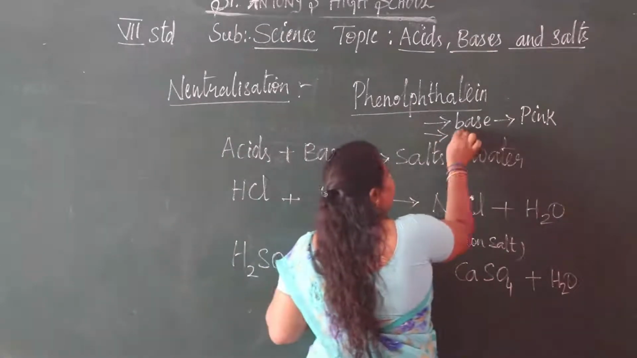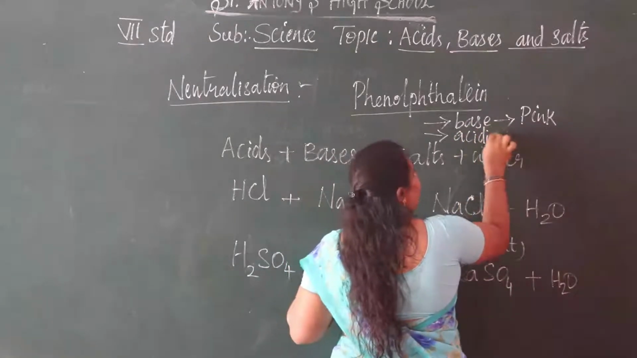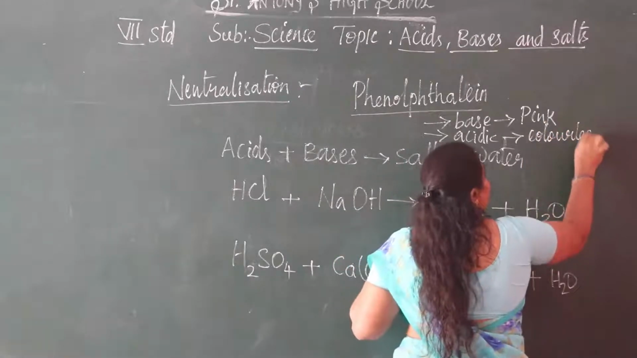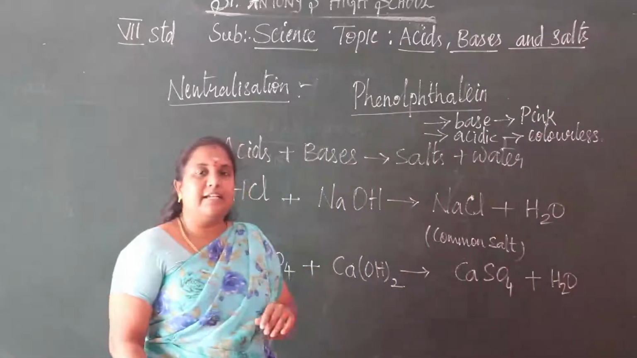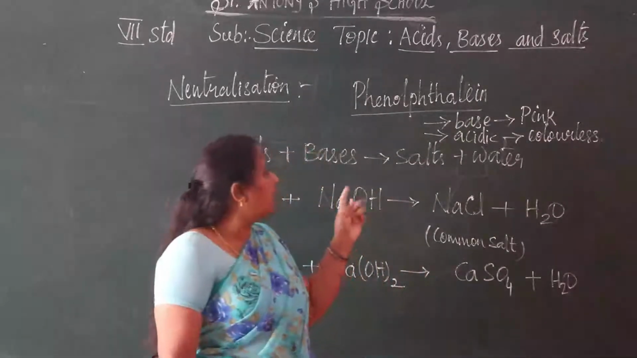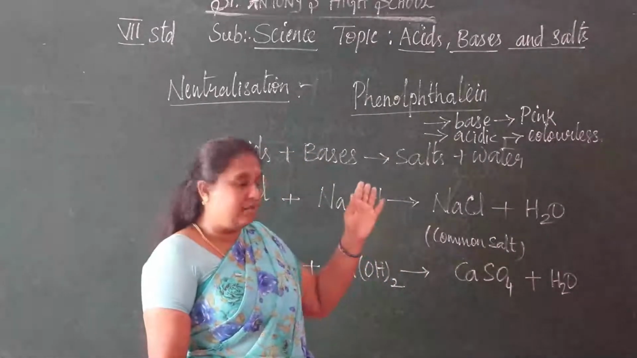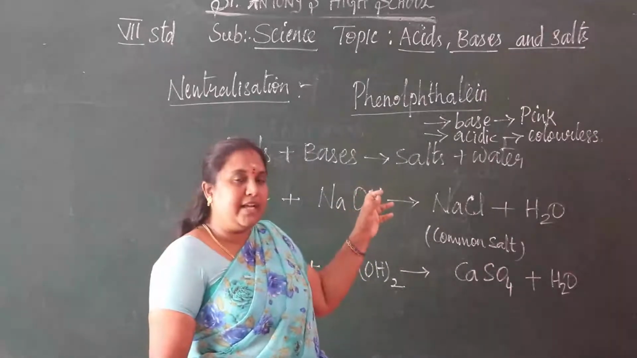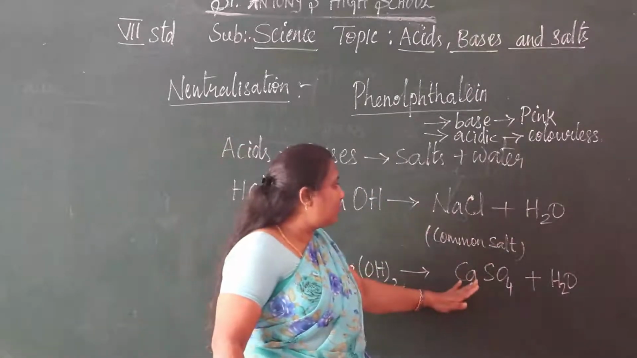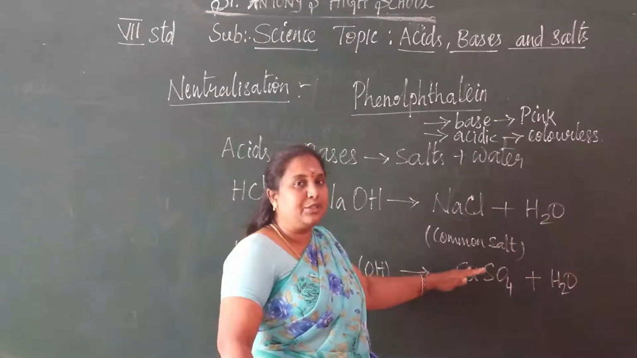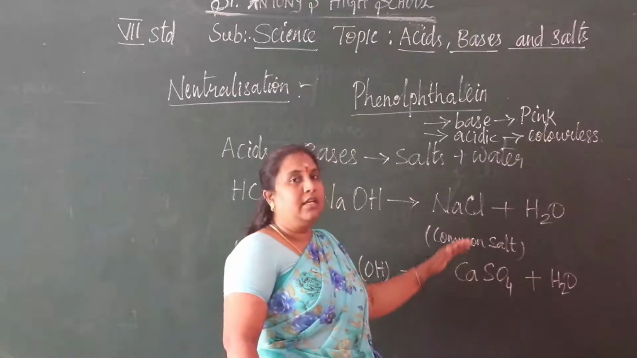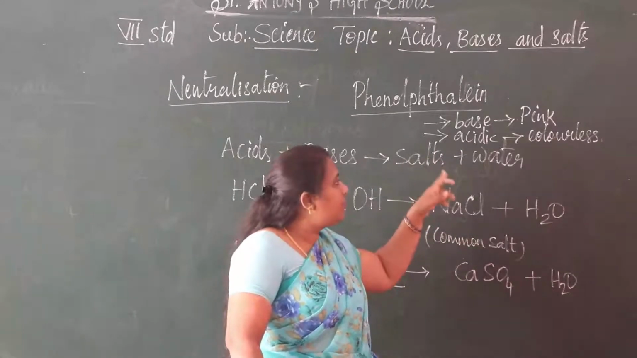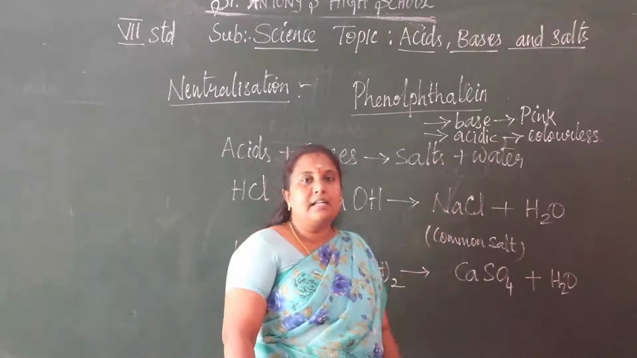Understood, children? If it is acidic, we can observe a colorless solution. If it is a base, it shows pink in color. If it is acidic, there is no color in the solution. In a neutralization reaction, if the product is more basic, we get pink in color. If it is more acidic, we get a colorless solution.